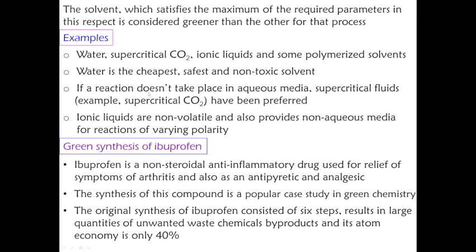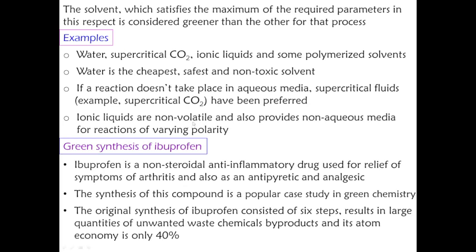Water is the cheapest, safest, and non-toxic solvent. If a reaction does not take place in aqueous media, supercritical carbon dioxide is preferred. All the reactions may not take place in water or aqueous media; organic solvents or supercritical carbon dioxide can also be used.